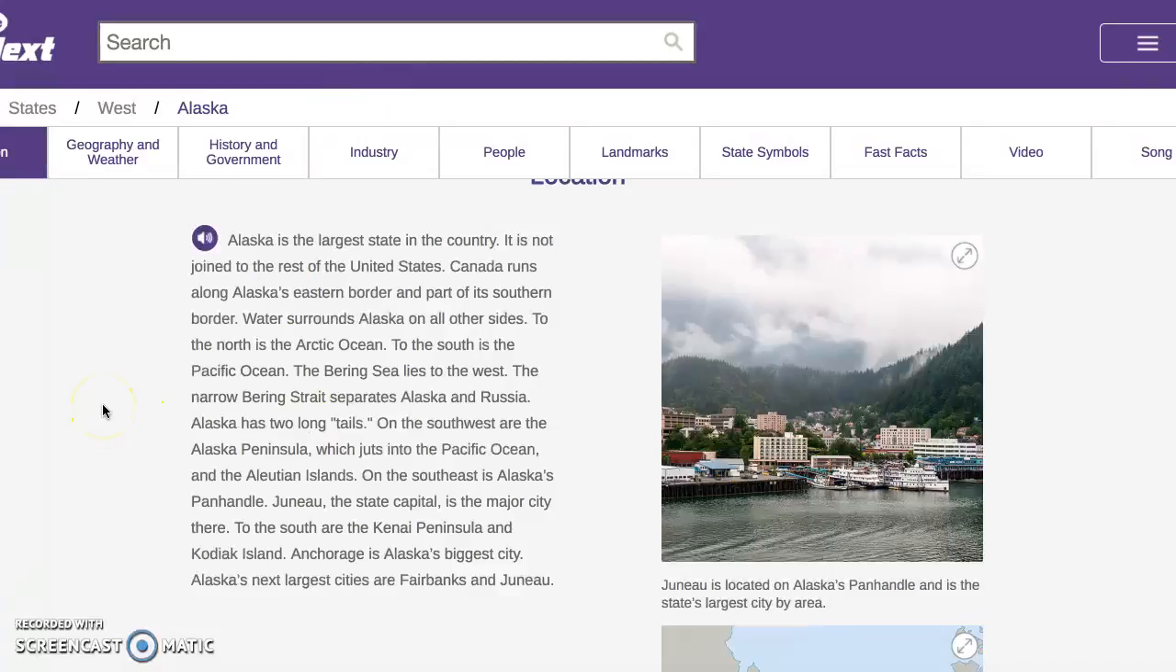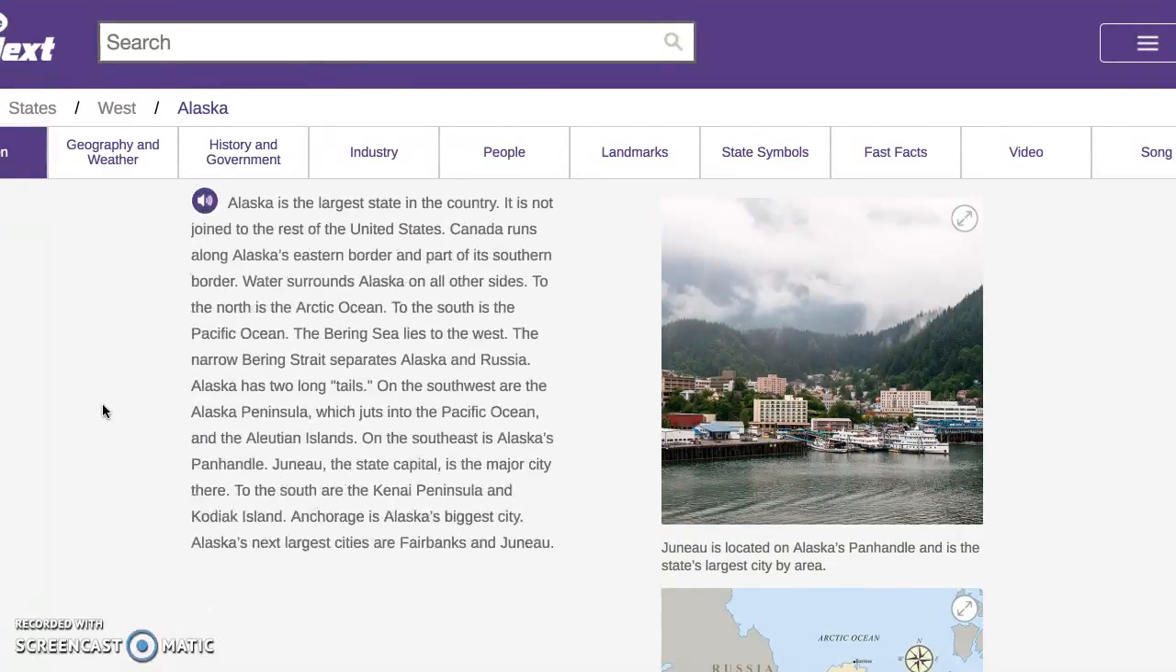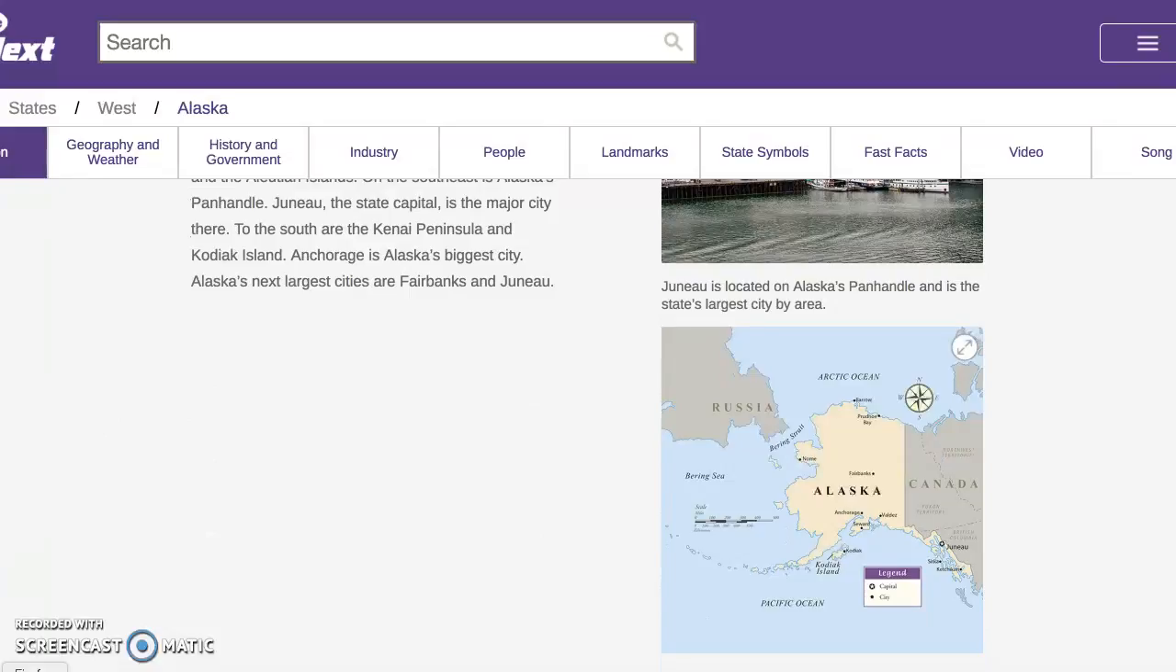So here's some great information all about Alaska. It is actually the largest state in the United States. And you can see there it is. And it's not connected to the United States exactly. It's connected to Canada. And you can see that it's very close to Russia.